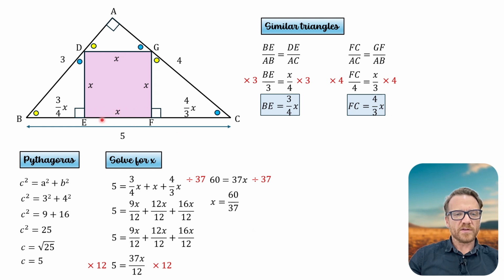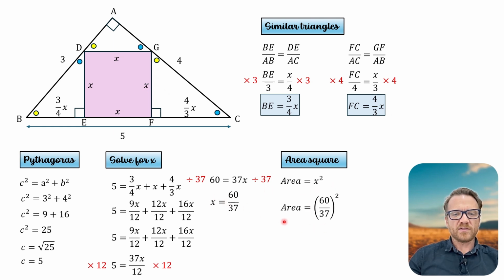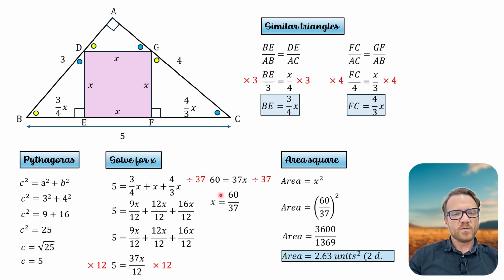So that would be for this length over here. And obviously, because we want to find out the area of the square, what we'll do is take x and square it. So it'll be 60 over 37 squared for the area, which is 3,600 over 1,369, which is equal to 2.63 units squared to 2 decimal places.